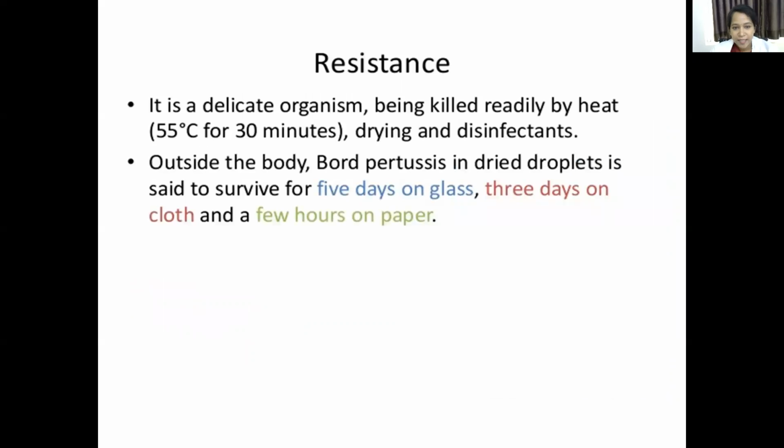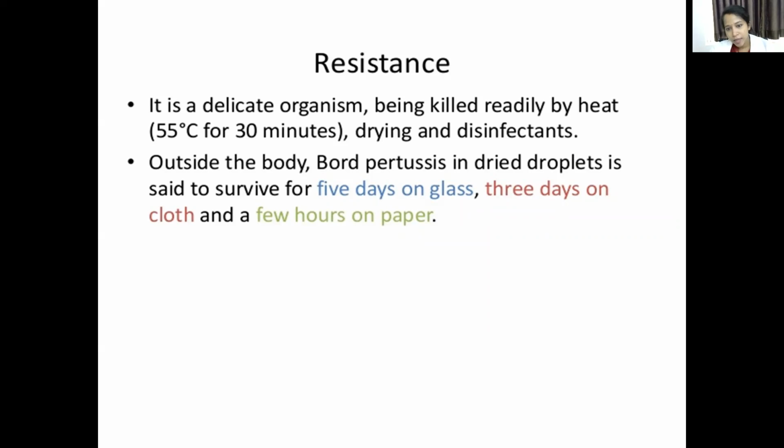Then coming to resistance. It is a delicate organism and can be killed by 55 degrees centigrade for 30 minutes, and also by drying and use of disinfectants.